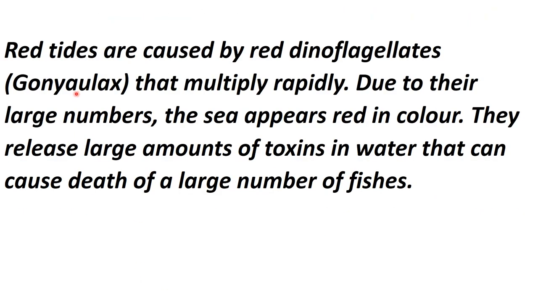Now what is red tide? Red tides are caused by red dinoflagellates, and I gave you one example, that is Gonyaulax, right? Gonyaulax multiplies rapidly, and because of its red color, the sea appears red. They release a large number of toxins in water that can cause the death of a large number of fishes.